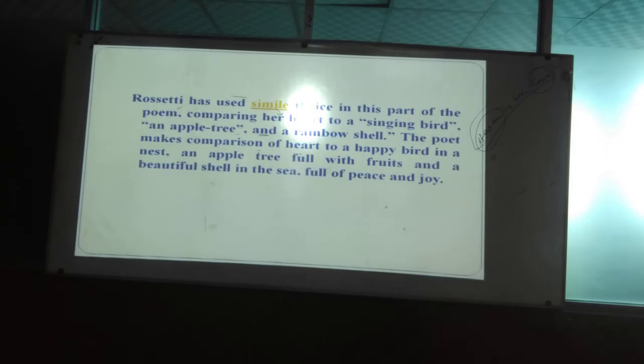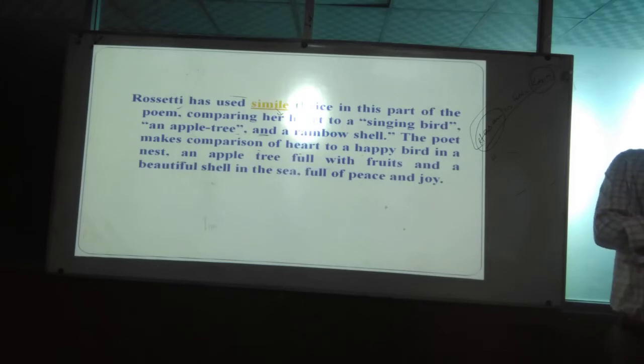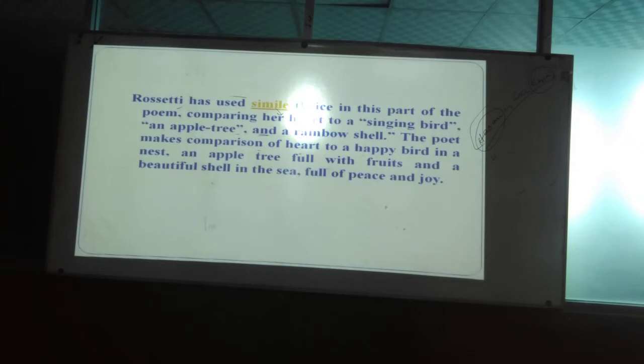So here, rainbow shell indicates what? Peace. Okay? That means what? Prashanti jetake amra bolchi. Happiness is there and joy is there. So when you compare two different objects or something else, you must remember that each and everything must refer to something else. It must have some inner meaning as well.